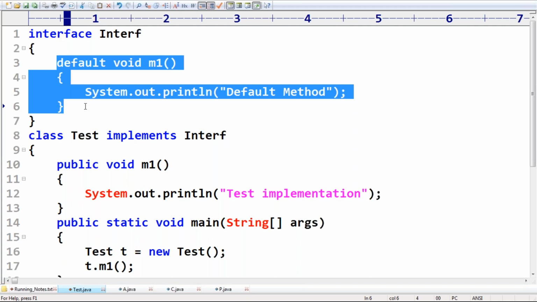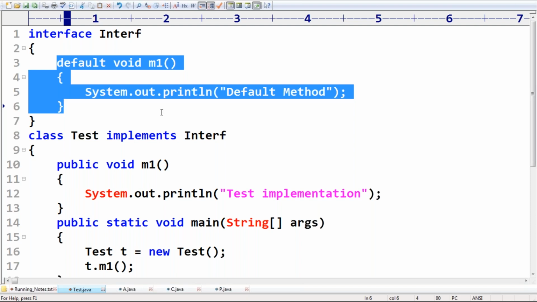If the implementation is not there, then we should not use the default keyword in the first place. They won't allow it.